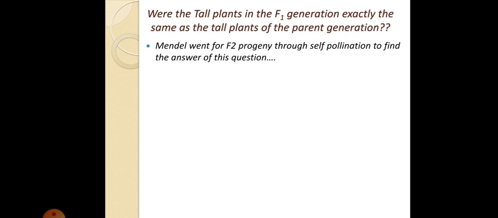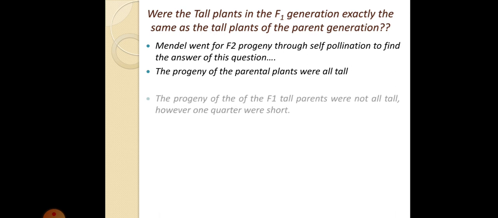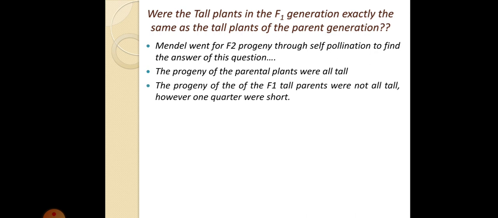He did self-pollination of the F1 generation and the parental type to get F2 progeny. The progeny of the parental plants were all tall. The parental tall plants gave all tall plants, right?